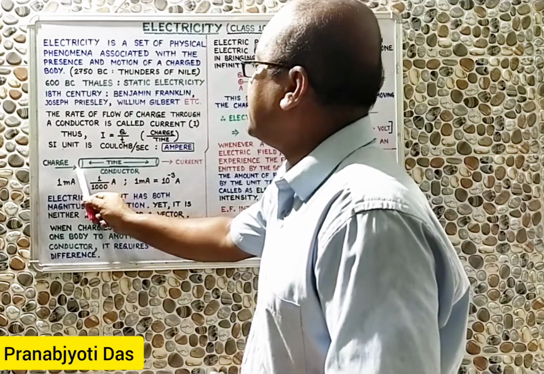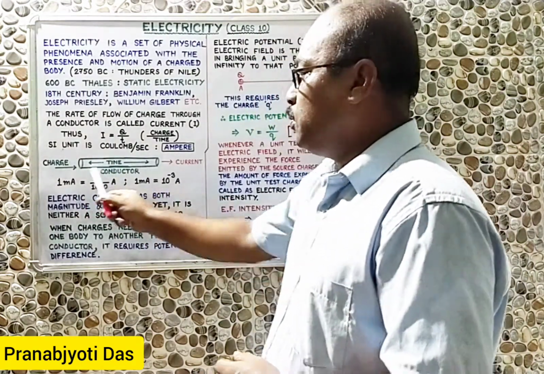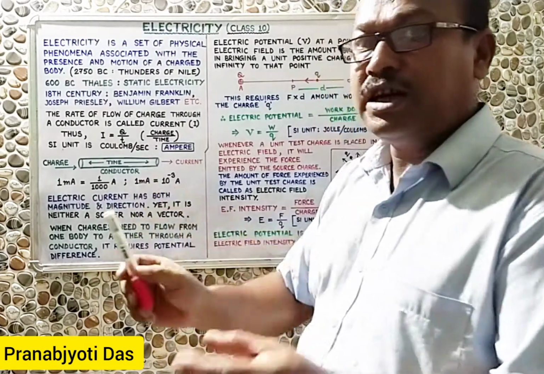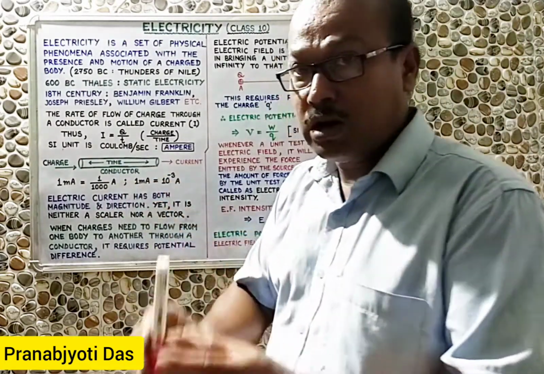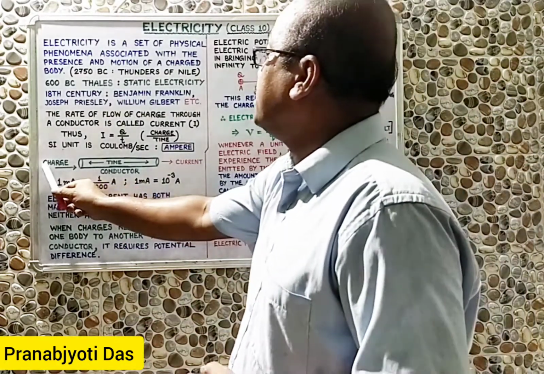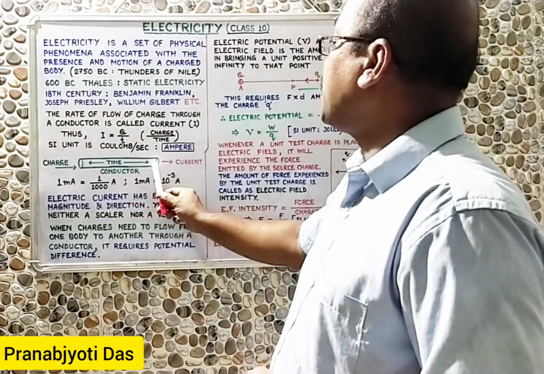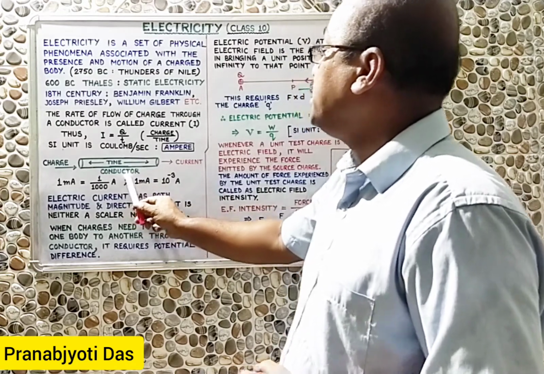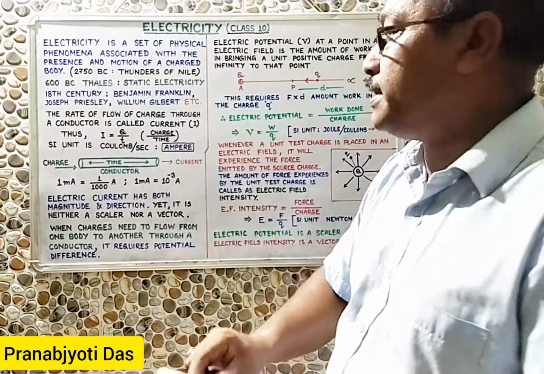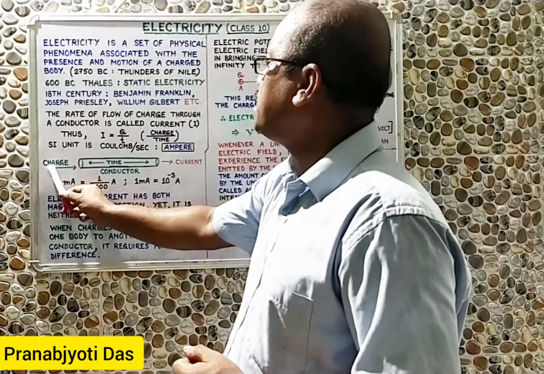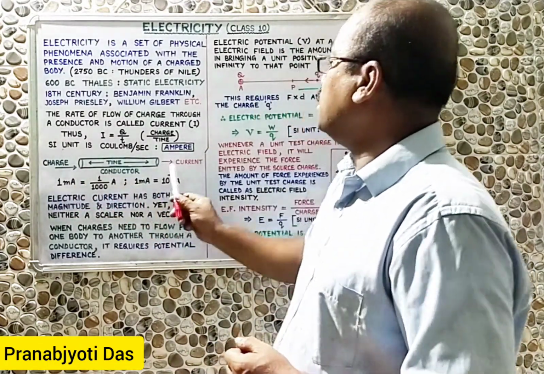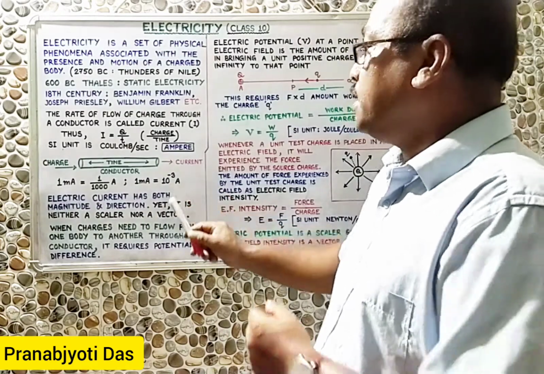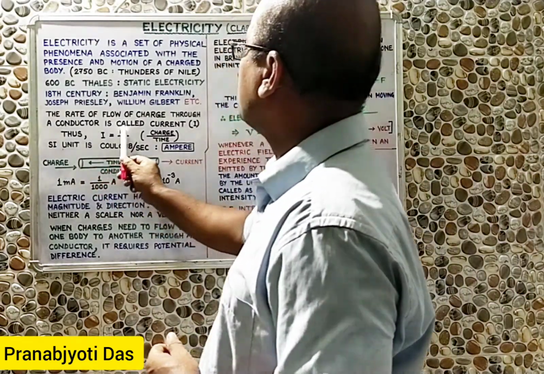And from this end A to that end B, when the charges will flow, definitely the charges will take some time. And that time is supposed to be small t. Then what we will get? The number of charges passing through this conductor in a given time small t will give you the amount of current. That is, current is equal to charge divided by time. Through the conductor, when the charges will flow, you will get electric current. So you have got I is equal to Q by t.